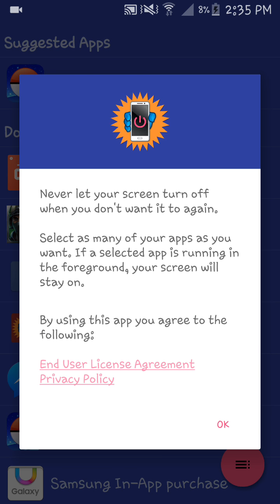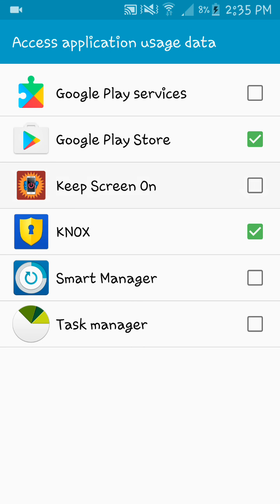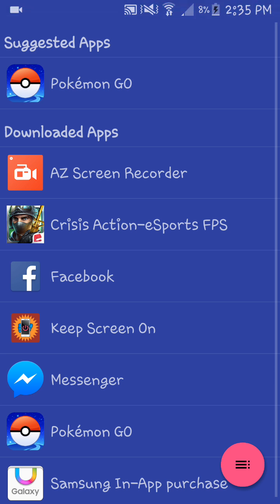This is a very quick tutorial. Never let your screen turn off when you wait. Select as many apps as you want. With the selected app running in the foreground, your screen will stay on. By using the app, agree to the following. Okay. Oops, sorry. Now agree on it. So let's go back on it.